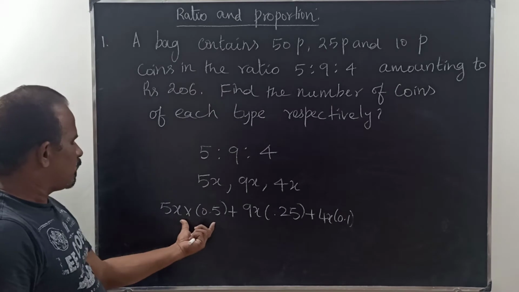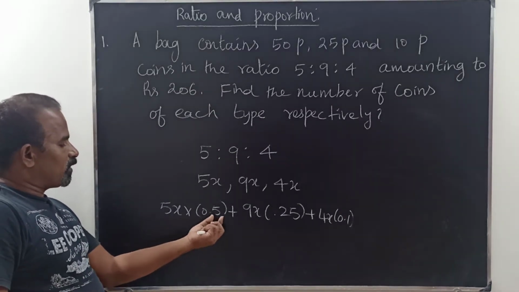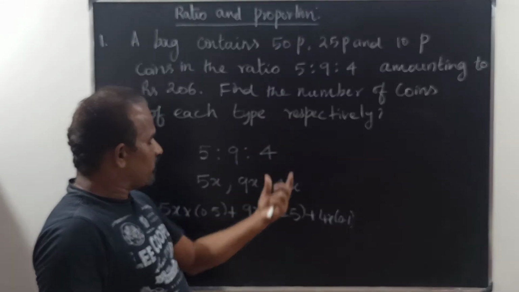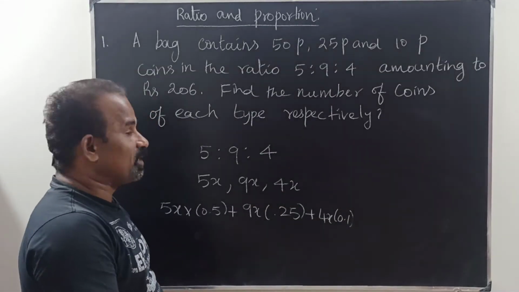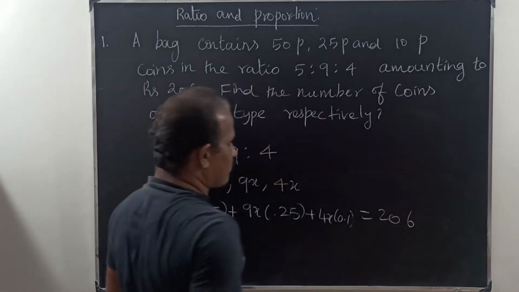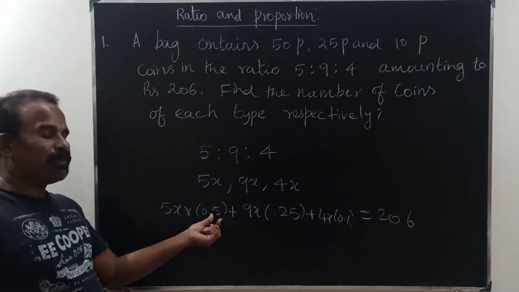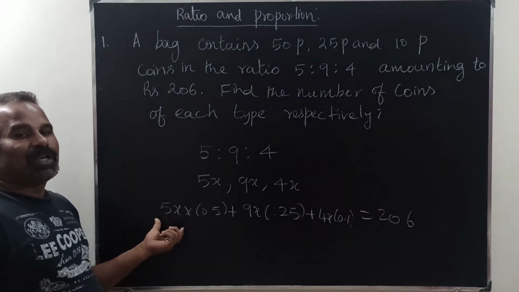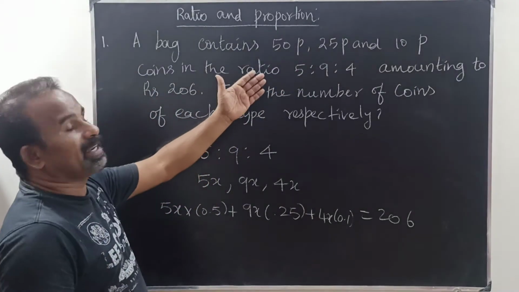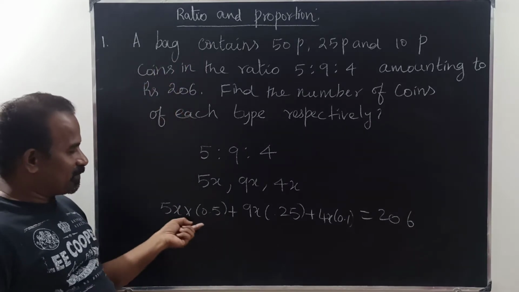From 50 paise coins we get this much rupees, from 25 paise coins this much, amounting to rupees 206. Suppose we have 100 coins of 50 paise, we will be getting 50 rupees. This is the concept.